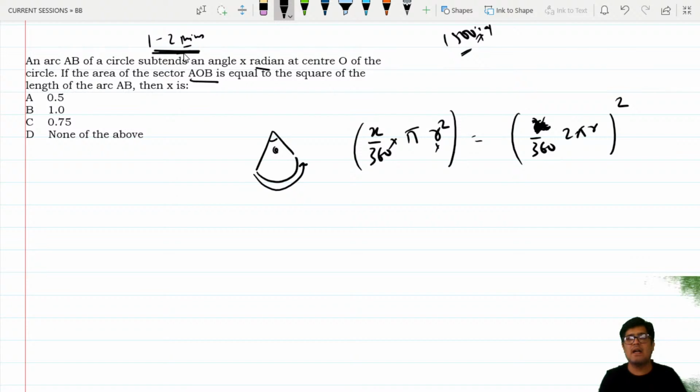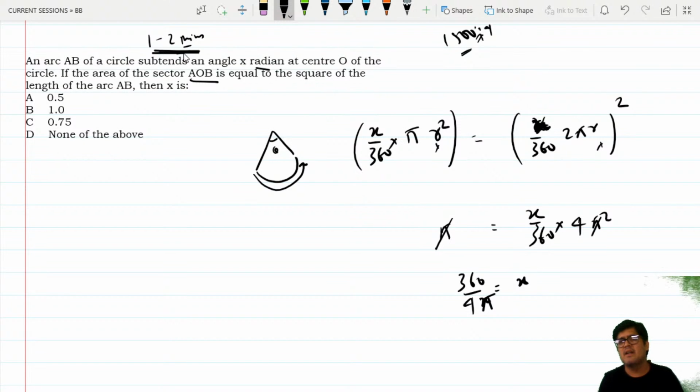Can I say r square and r square is gone? From this, do you see x by 360 and x by 360, the square is gone. X by 360 multiplied by 4 pi square, and this is pi. So pi is also gone. So what I have here is 360 upon 4 pi, that is equal to x. Now I remember something, that pi is equal to 180. So what I have is 1 by 2, 1 by 2 is 0.5.